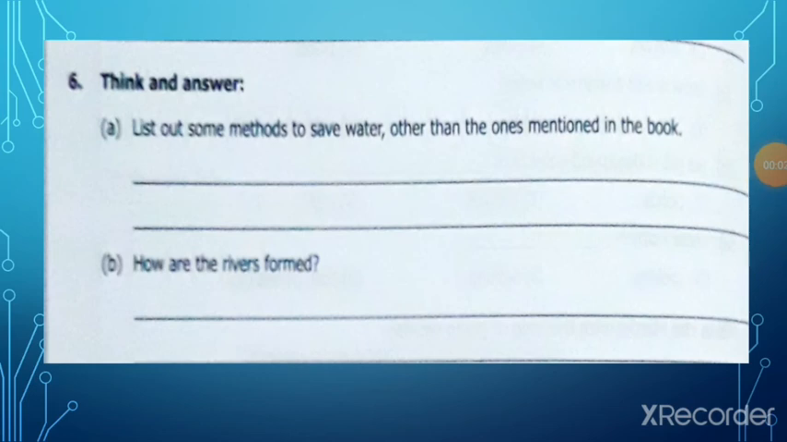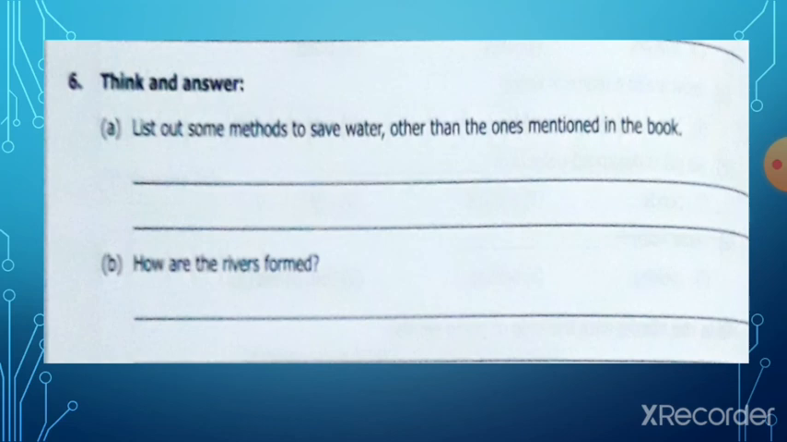Now number 6, list out some methods to save water other than the ones mentioned in the book. So children, here you have to write more ways to save water that are not mentioned in your book. So think about it. Like you can write, we can store rainwater to water the plants, or we can use the remaining water of our water bottle to water the plants. So think about some more ways to save water and write at least 2 of them.